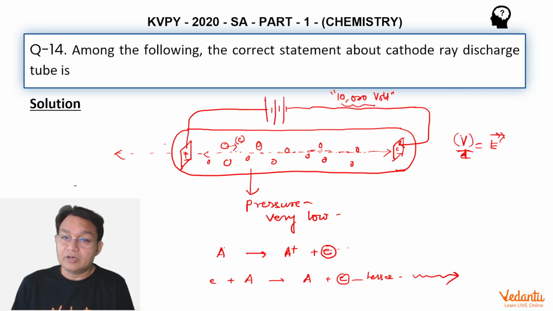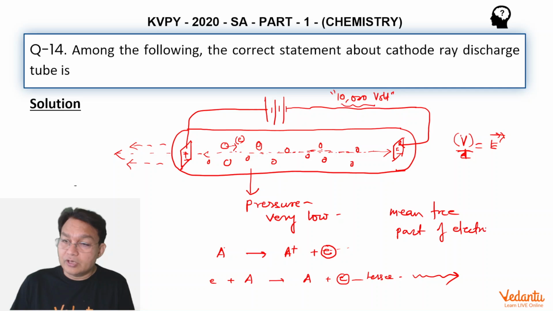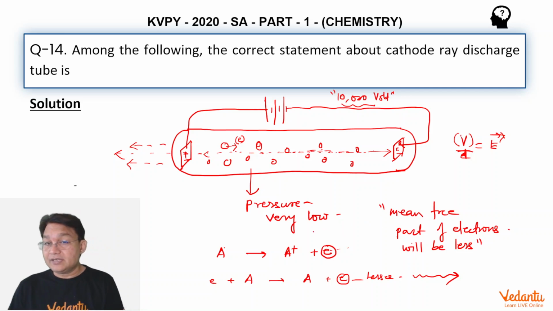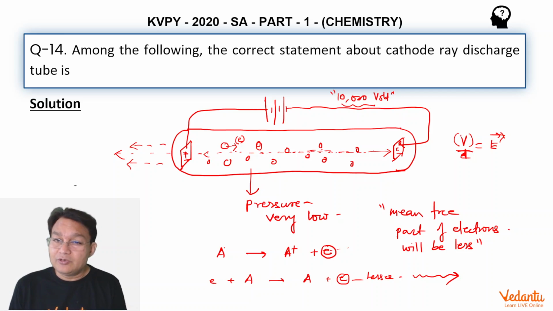So in other words, the summary is this: the mean free path of electrons will be less, and so the electron will not be able to acquire great velocities. If the electron is not able to acquire great velocities, it is not able to hit and ionize other atoms. So you could not have plenty of electrons in this vessel. That is why at high pressures you could not observe this phenomenon.